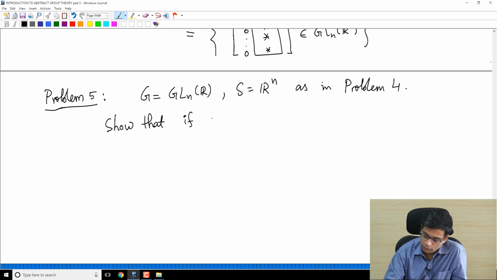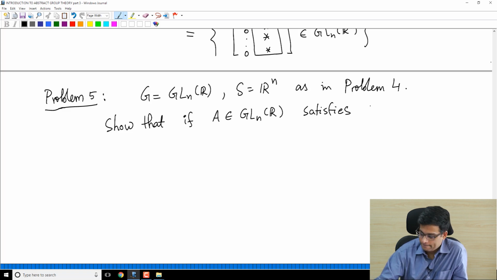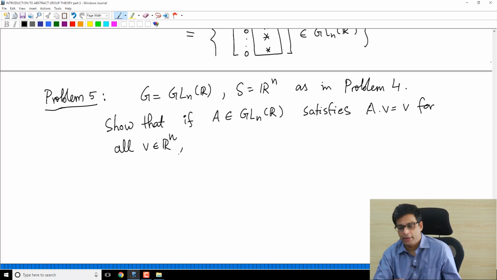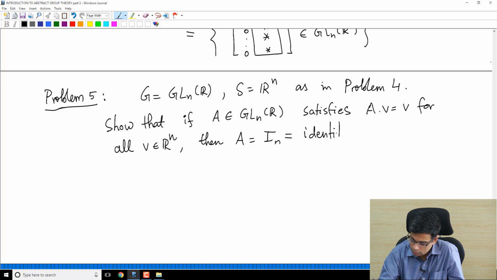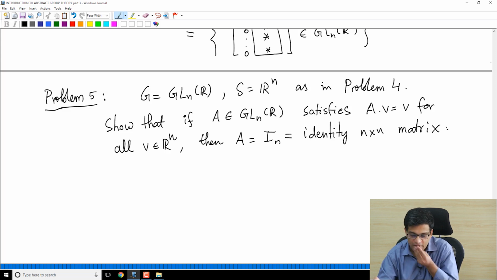If A is an invertible n by n matrix such that A dot V is V for all V in Rn, then A is the identity n by n matrix. Why is this?